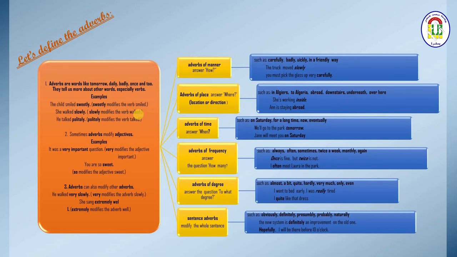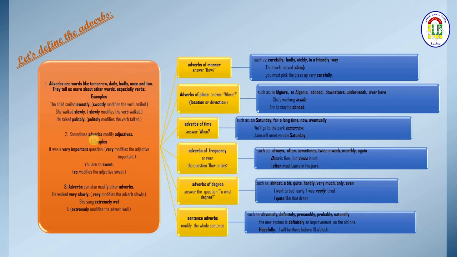Now we move to the second case, when adverbs modify adjectives. So the adverbs can also modify adjectives. Examples: it was a very important what? Question. A very important question. So very modifies important.